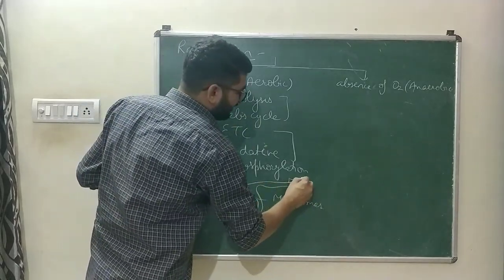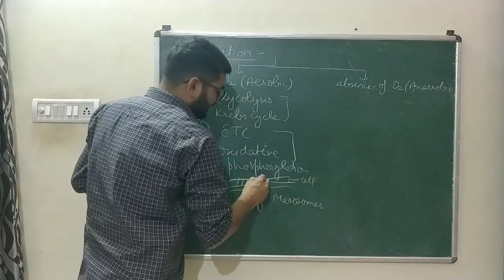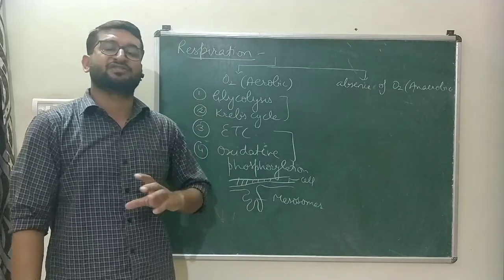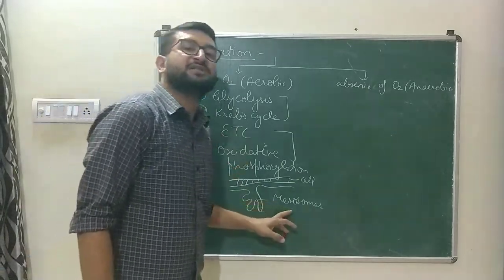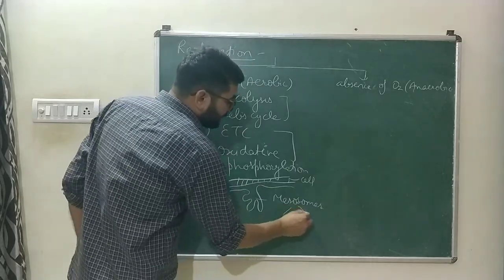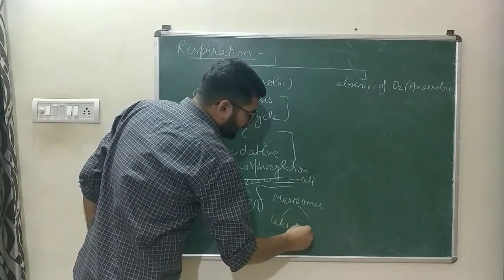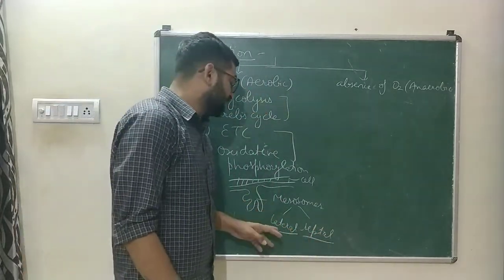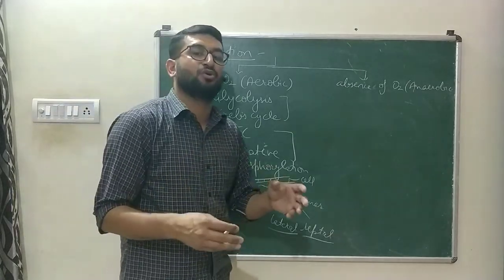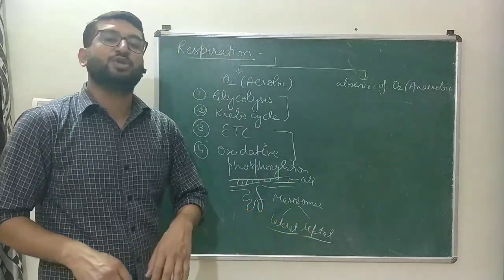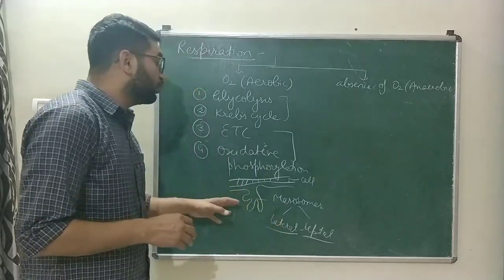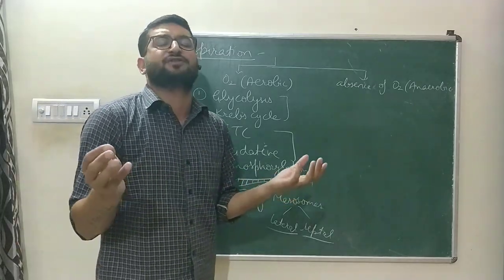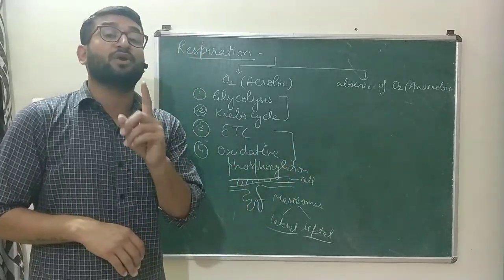Let us suppose this is the cell membrane over which there is a cell wall present. This cell membrane has certain inner folds in case of monoderms. In case of bacteria, those inner folds are known as mesosomes. These mesosomes are of two types, one is lateral and another one is septal mesosome. Those will perform separate functions. The lateral mesosomes are connected to the nucleoid and the plasma membrane, whereas septal are not connected to the nucleoid. So these mesosomes possess the proteins which are required for electron transport chain and oxidative phosphorylation in case of prokaryotic cell.